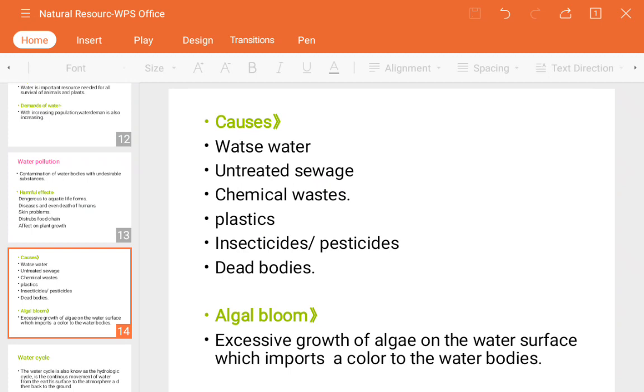Next are insecticides and pesticides. See guys, what do insecticides and pesticides mean? We use insecticides to kill insects on the plants, and pesticides to kill pests. What happens if we use these chemicals or fertilizers in an excessive amount, followed by heavy rain or any type of rain?